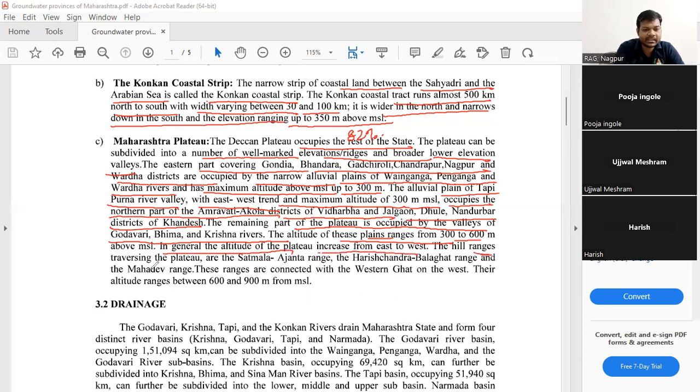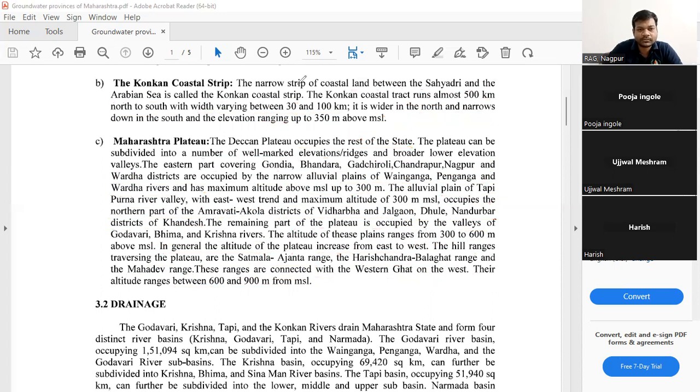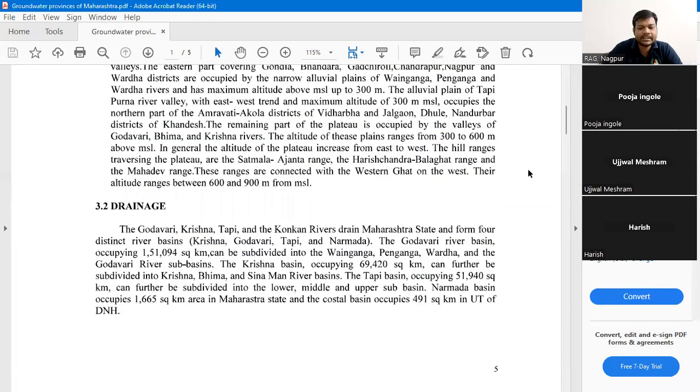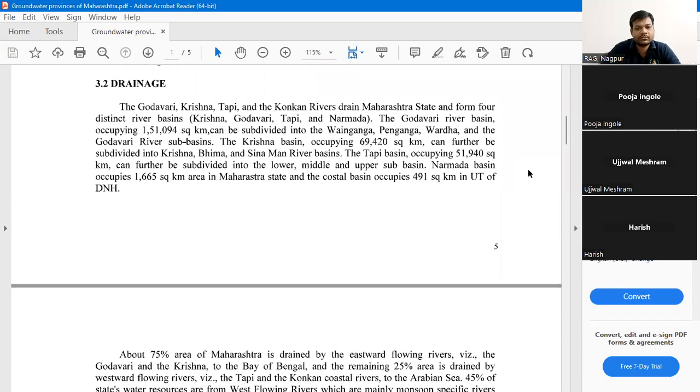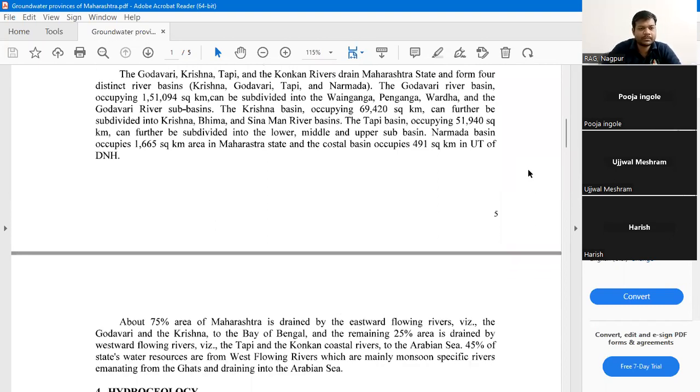The hill ranges traversing the plateau are the Satmala Ajanta range, the Harishchandra Balaghat range, and the Mahadev range. These ranges are connected to the Western Ghats in the west. Their altitude ranges between 600 and 900 meters above MSL. In this portion, there is nothing that I should explain or make you understand. This is just the data which you have to mug up.